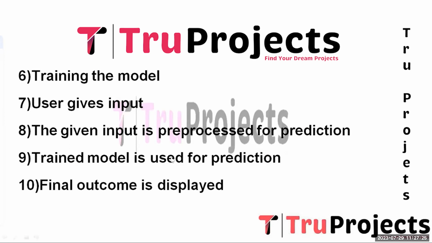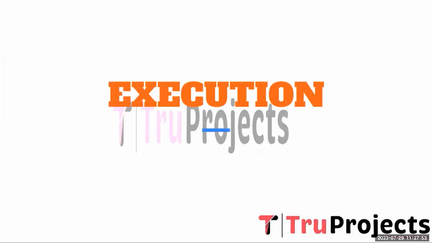And the next step is the trained model is used for the prediction. The pre-processed user input is passed through the trained machine learning model to predict the likelihood of the specific mental health condition. Each algorithm provides a prediction based on the given input feature. And the last one is the final outcome is displayed. The prediction outcome for the mental health condition is displayed to the user through the Flask interface. The final result includes the predicted mental health condition derived from the model analysis.